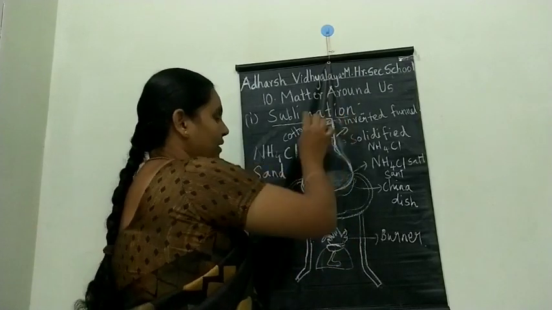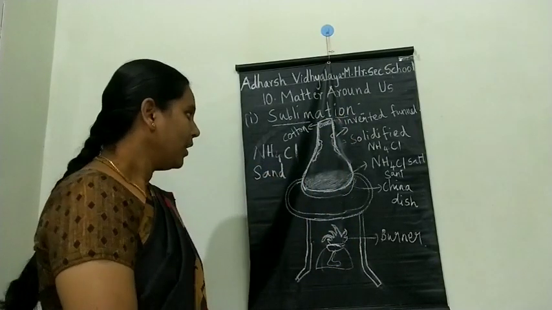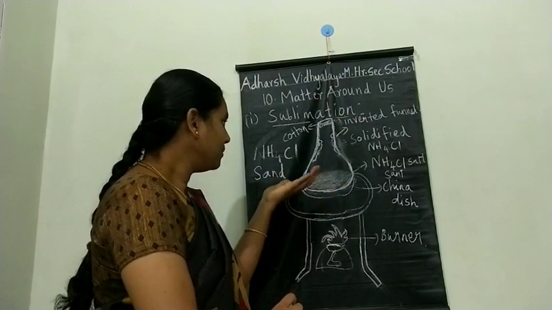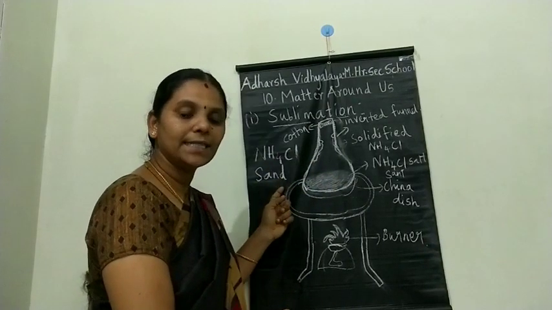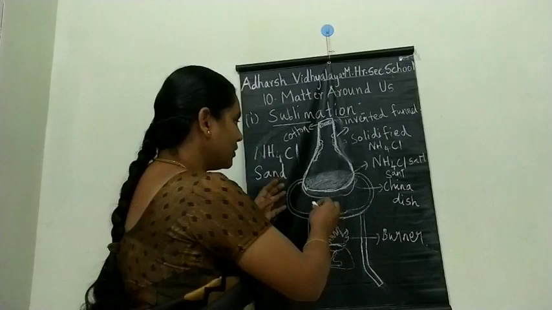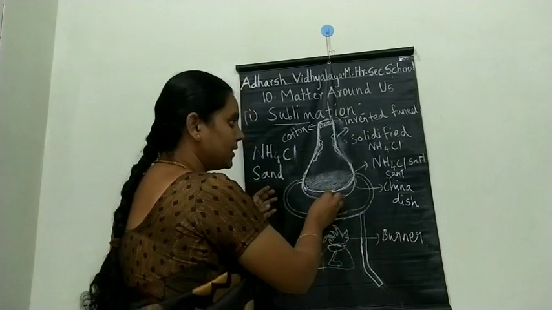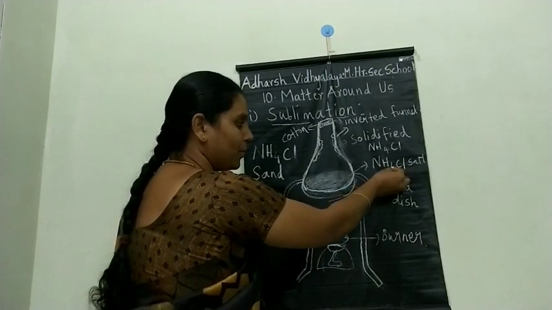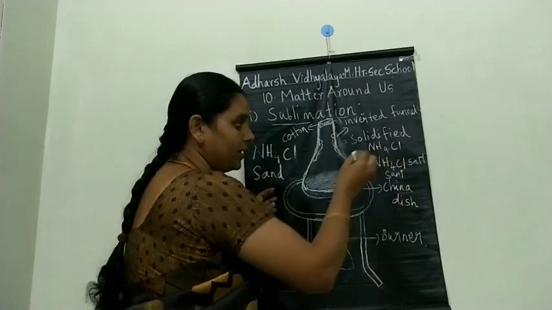Using the sublimation method. First, we have to take the mixture of ammonium chloride and sand in a china dish. This is the china dish. In the dish, we take the ammonium chloride salt along with the sand.